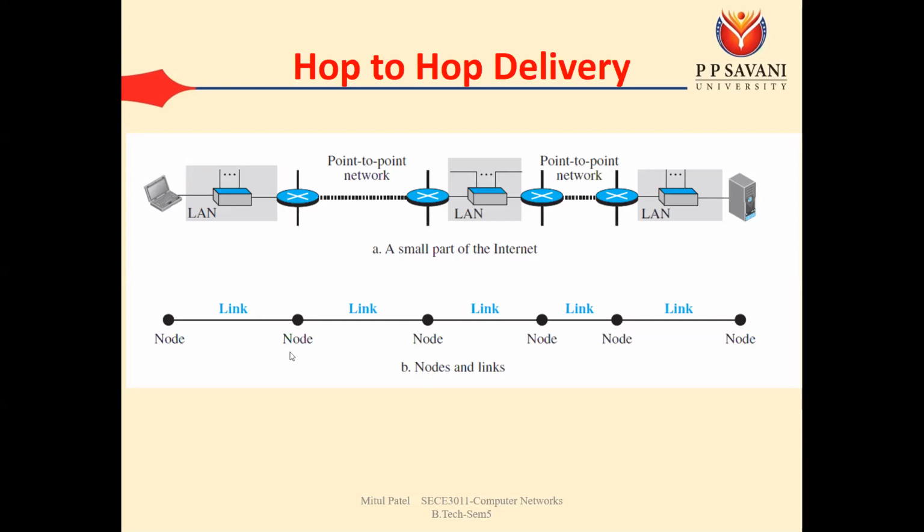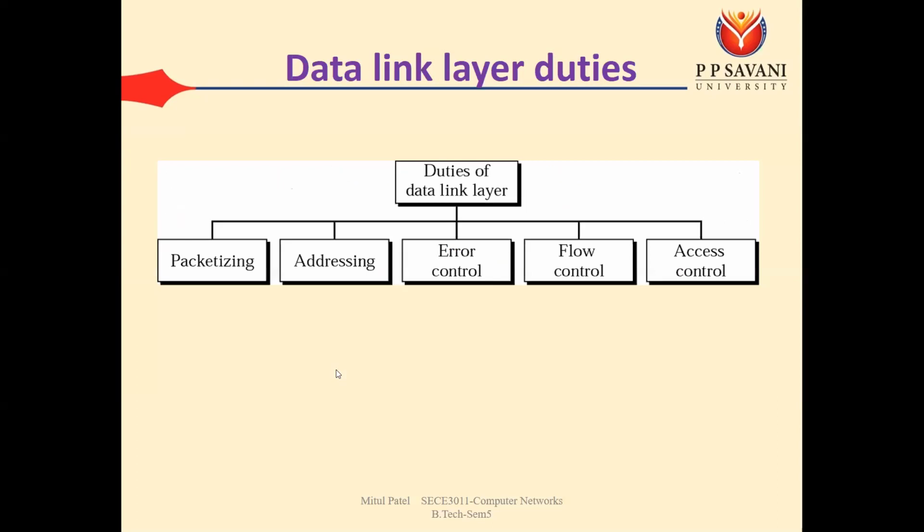Okay, so for such type of delivery we have the data link layer, that is known as the hop to hop delivery. Okay, so MAC address જે next તમારો node છે એનું MAC address add થતું જાય અને પોતાનું MAC address remove થતું જાય. So that is known as the hop to hop delivery, and for that the data link layer is responsible. Okay, so what are the duties of the data link layer? So we can say the duties of the data link layers are packetizing or framing. Okay, so meaning of packetizing is network layer પરથી જે કંઈ પણ પેકેટ આવ્યું છે એમાં MAC address add કરવાનું, and we need to create the frame. So that is known as the packetizing or framing.